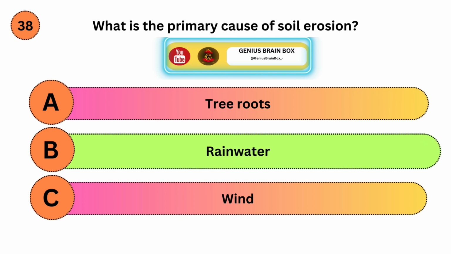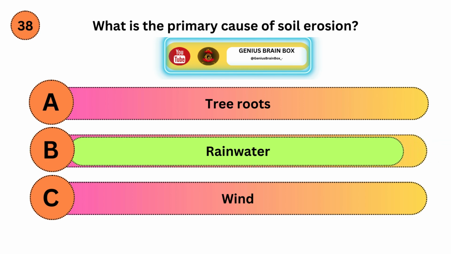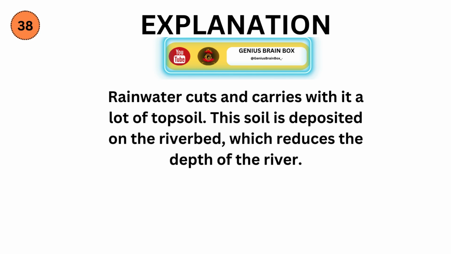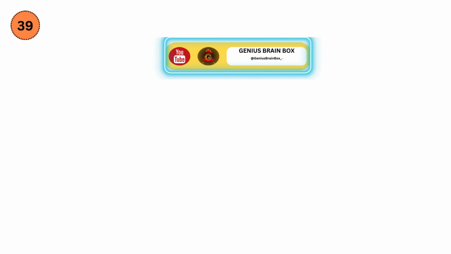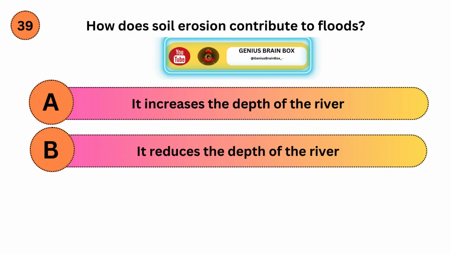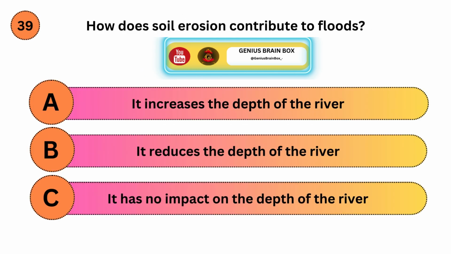Correct answer is B. Explanation. Rainwater cuts and carries with it a lot of topsoil. This soil is deposited on the riverbed, which reduces the depth of the river. How does soil erosion contribute to floods? Option A, it increases the depth of the river. Option B, it reduces the depth of the river. Option C, it has no impact on the depth of the river.